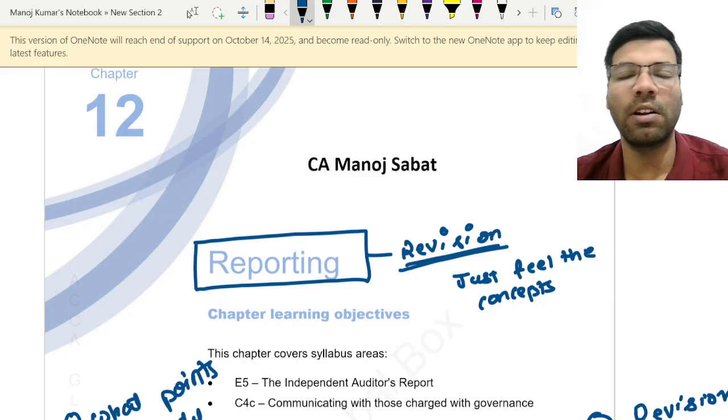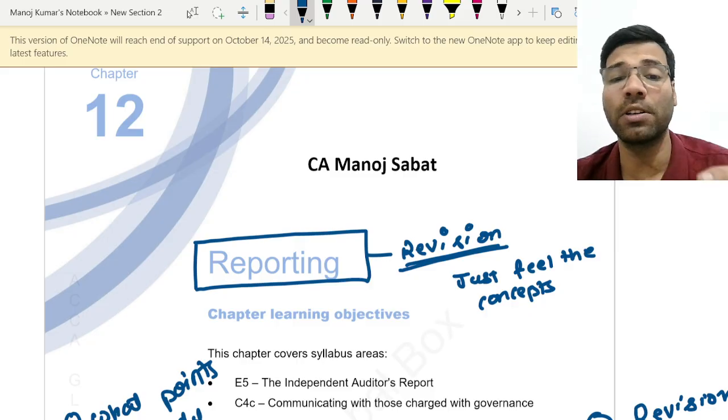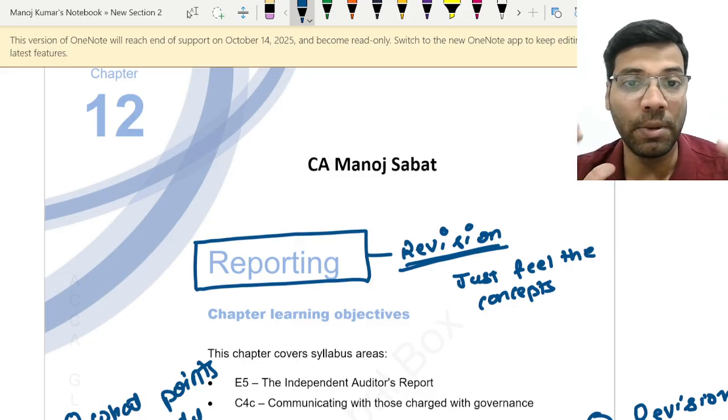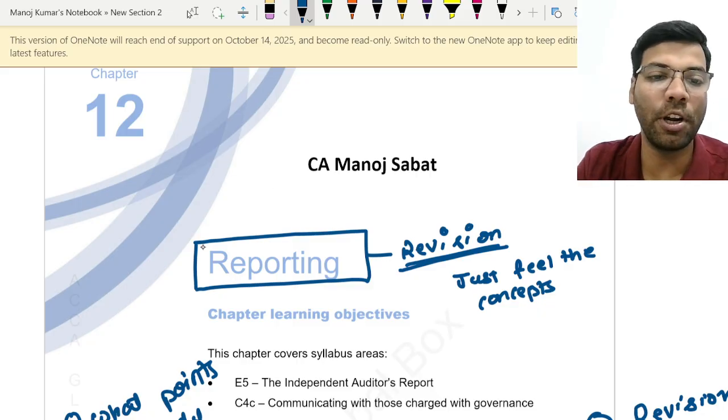So I would recommend that you follow only one material, but just have knowledge of what topics and what points should be kept in mind from that particular material. See, here you can see audit reporting. We are going to do a revision of the chapter called audit reporting.